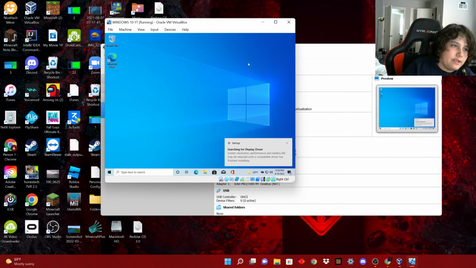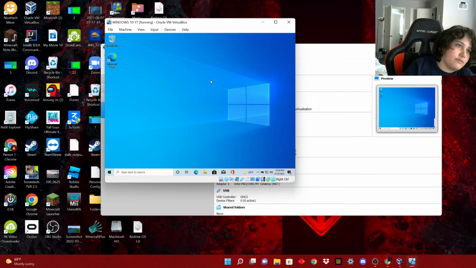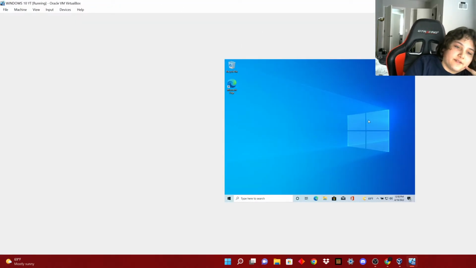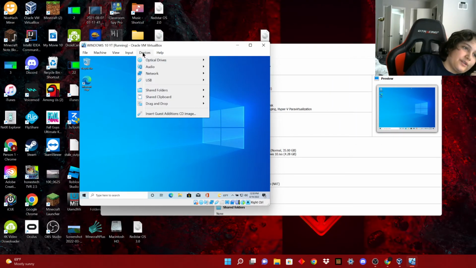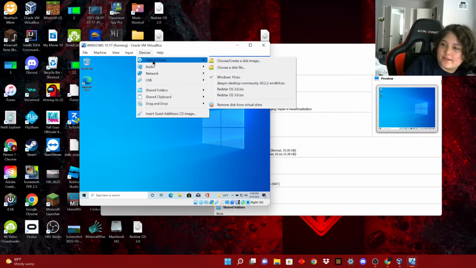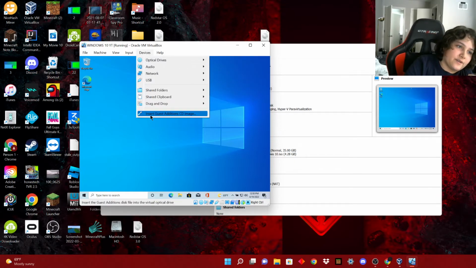Okay. Now that you're at the desktop, you can stop the video here, but before you do, you may not like the resolution that it runs in. Also, you probably want sound, so all you'll need to do is press on devices at the top of the virtual machine window and then press insert guest additions CD.